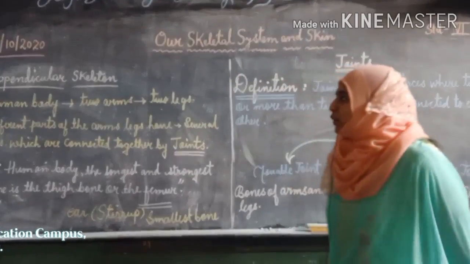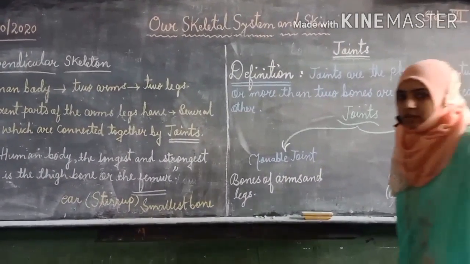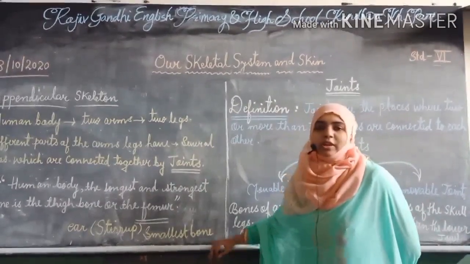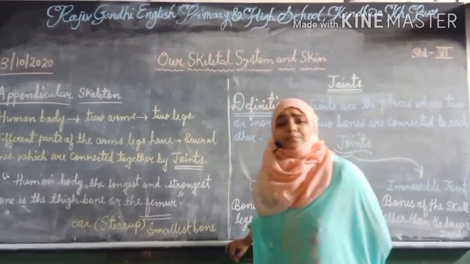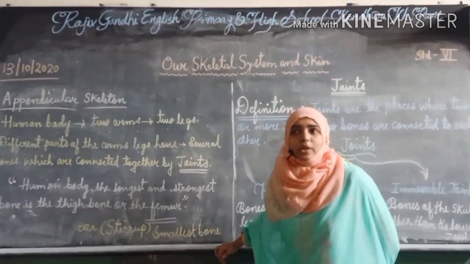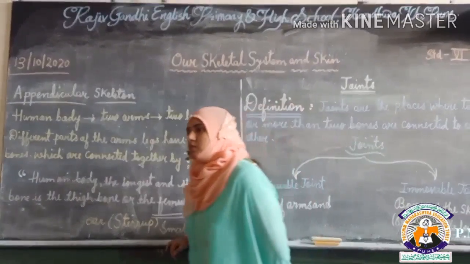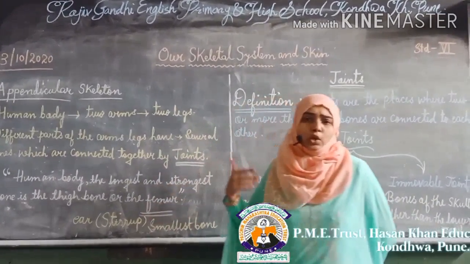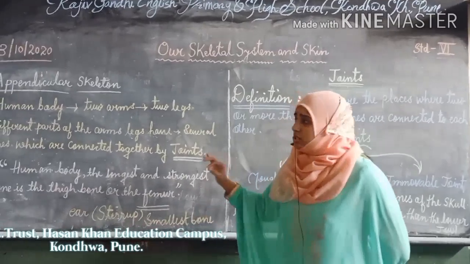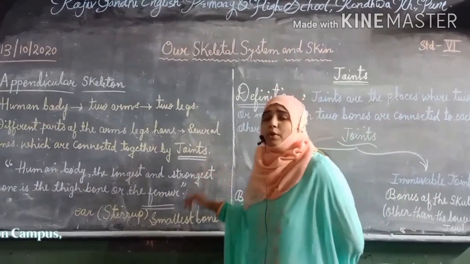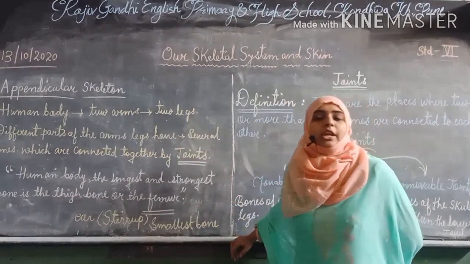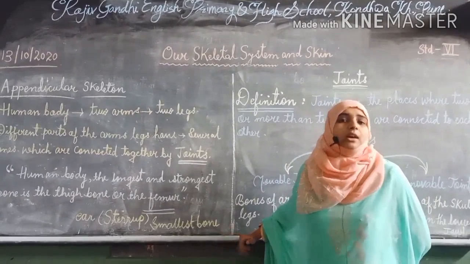Today we are going to learn a new topic, that is the appendicular skeleton. Before proceeding, we will discuss the previous topic, the human skeleton system. In the human skeleton system we discussed many points, the appendicular skeleton and the axial skeleton, but in my last video we only discussed the axial skeleton. In the axial skeleton we covered the skull, the rib cage and the spine.